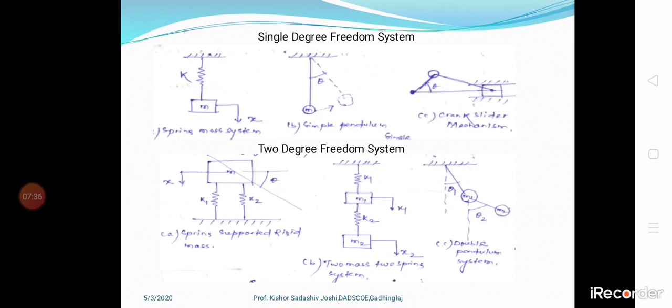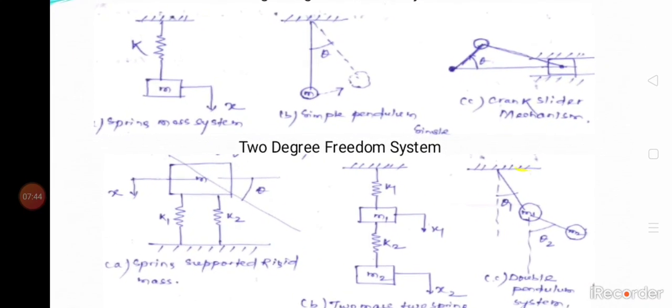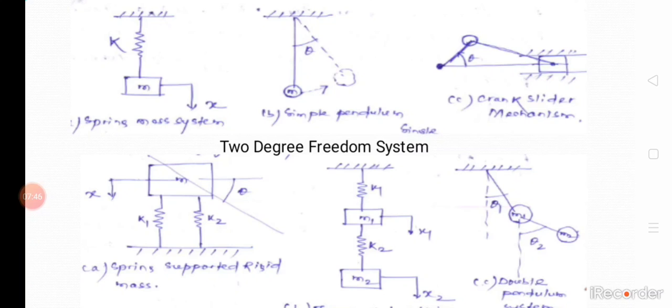Next, as I told, there are single degree of freedom systems, 2 degree, 3 degree, 4 degree. First we will take the single degree of freedom system. First one is the spring mass system, next the simple pendulum system, next the crank and slider mechanism. These three categories come under single degree of freedom systems.